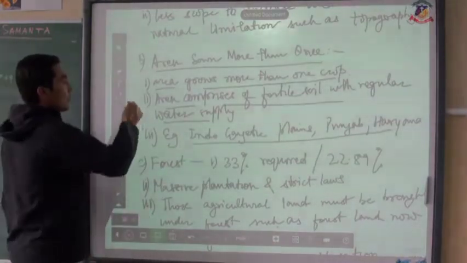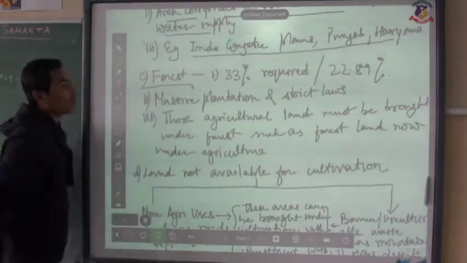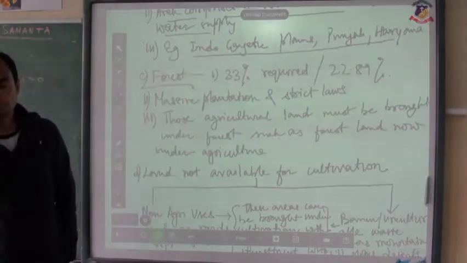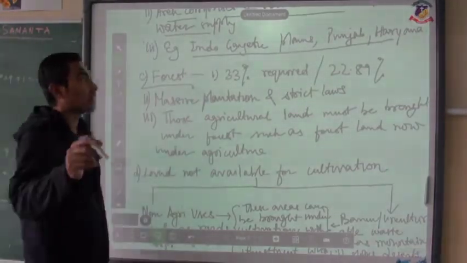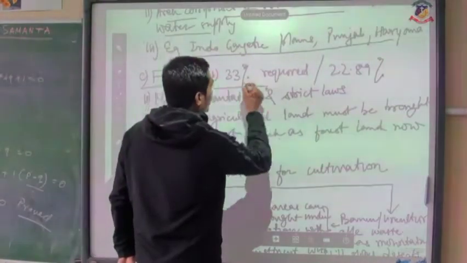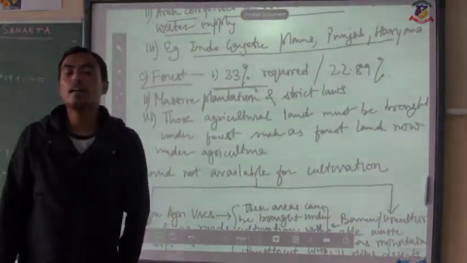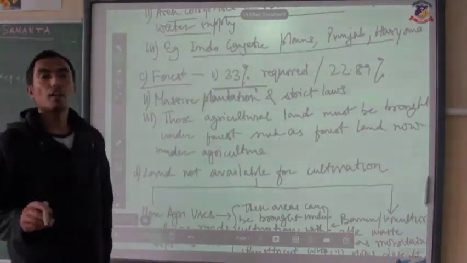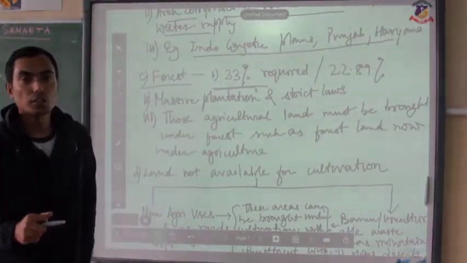Next, forest. Now forest also comes under the land use pattern. Especially to maintain the ecological balance, a country requires 33% of the total area under forest. It means that one third of a country should be under the forest to maintain the ecological balance.